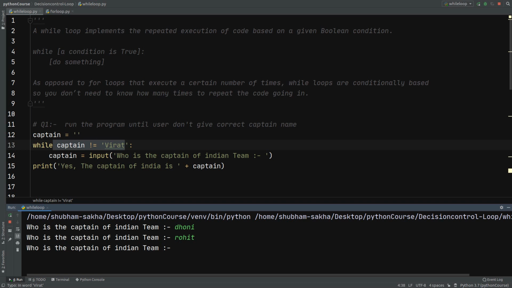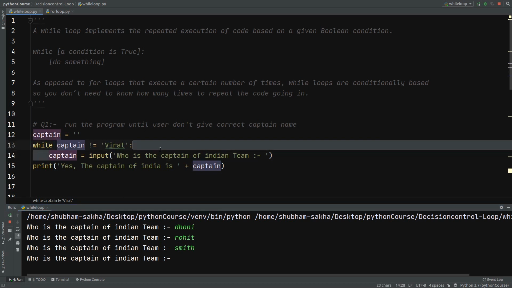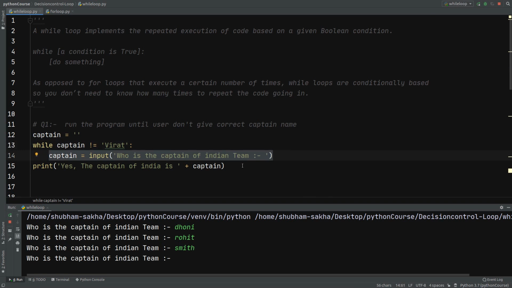So input who is captain of India, again asking. If I give Smith, again it will say who is the captain of India. So this code is repeatedly working until and unless I give the correct name. Suppose this time I give Virat as my input. What will happen? I am giving Virat and it will be stored in the variable captain.